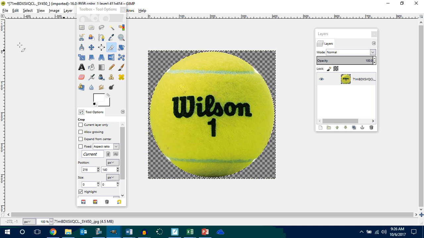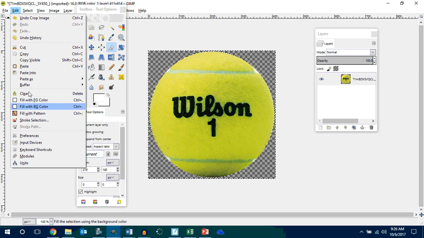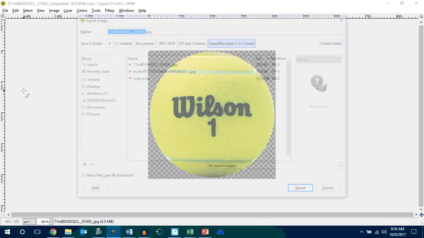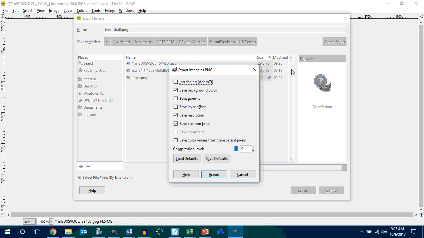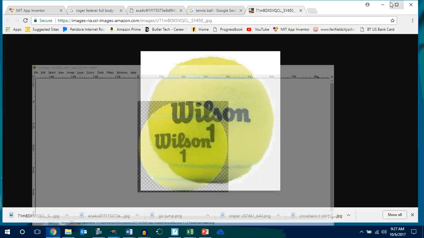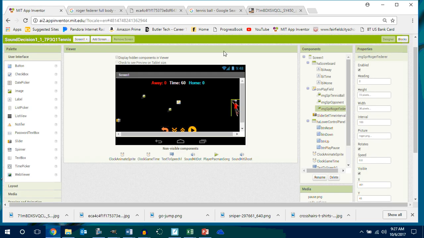Okay, I'm going to double click, file, export as. This is my tennis ball. It is not a JPEG. It should now be what? What type of file should it be saved as? Exported as, I should say. PNG, because it has alpha channels. Make sure the save color values is off. Save defaults, hit export.